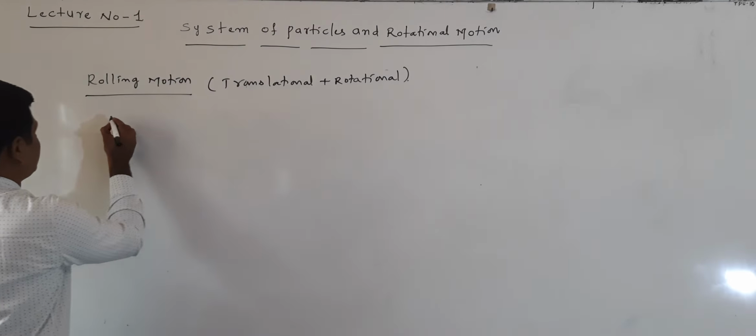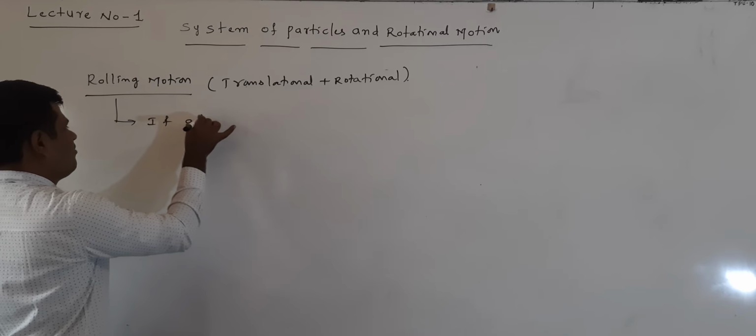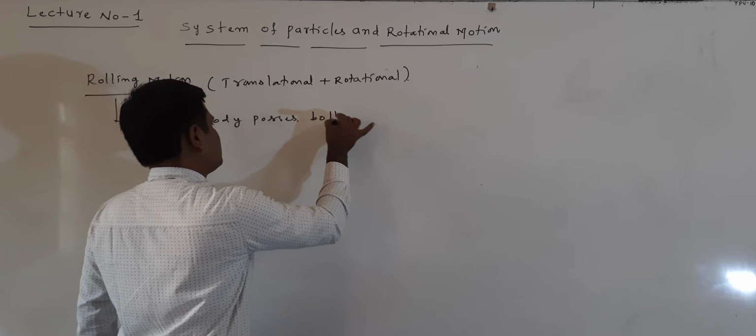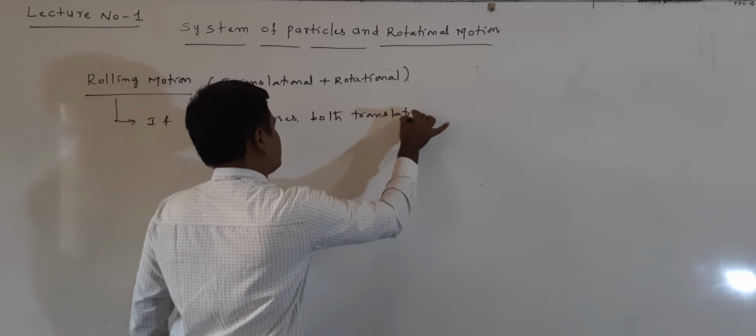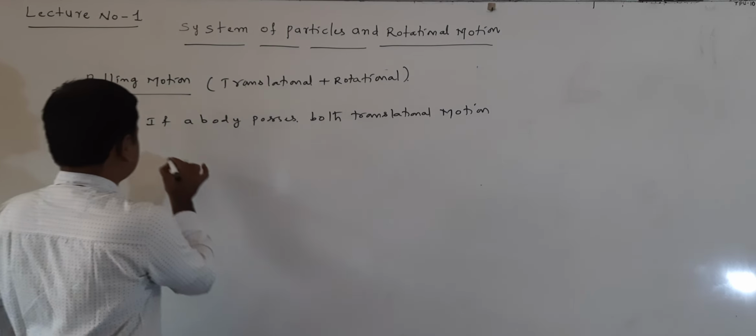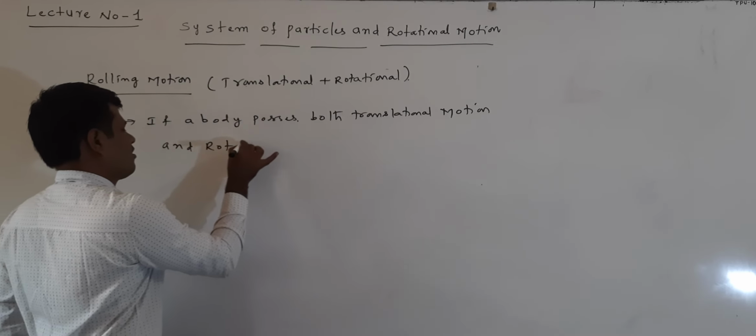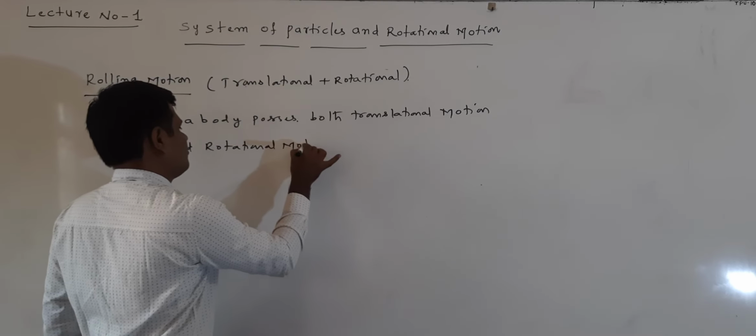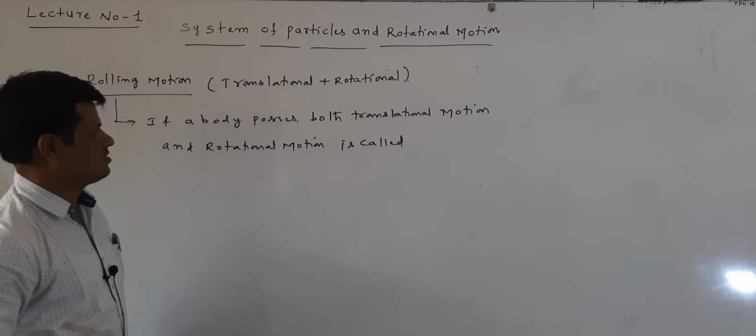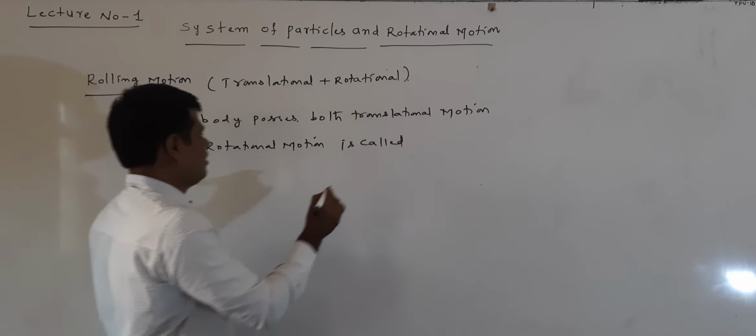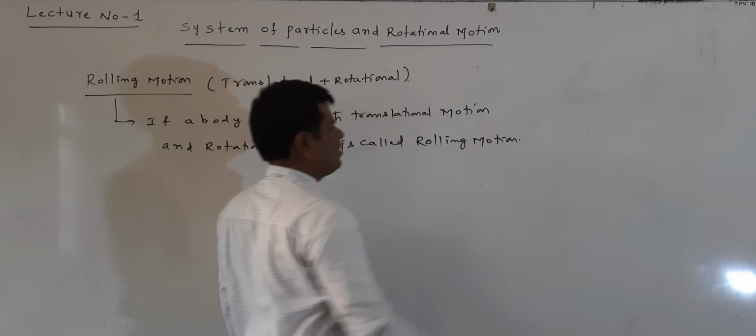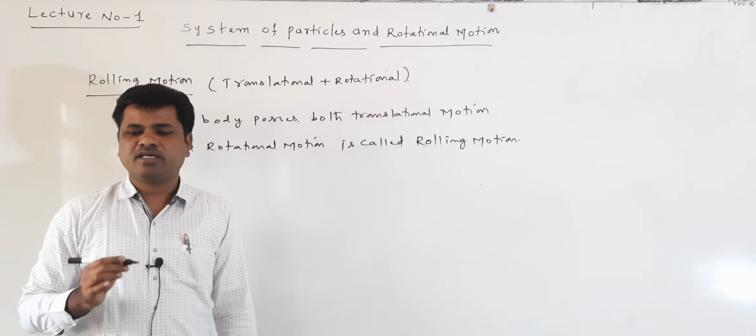Right. What is the definition here? If a body possesses both translational motion and rotational motion, it is called rolling motion. This is called a rolling motion.